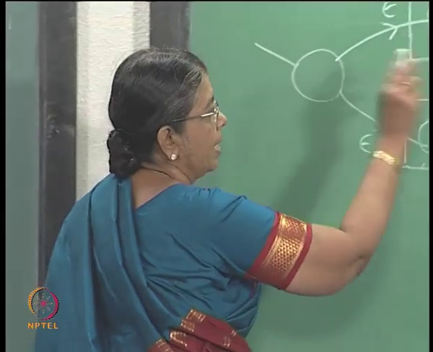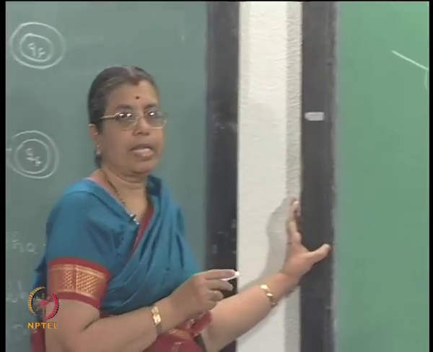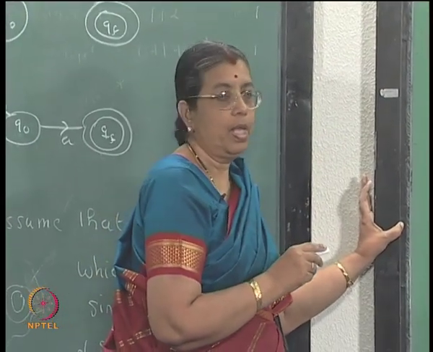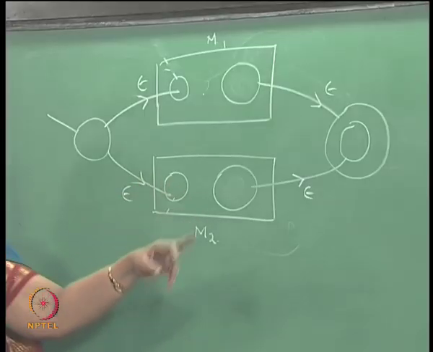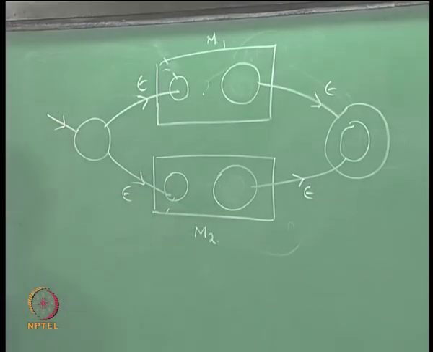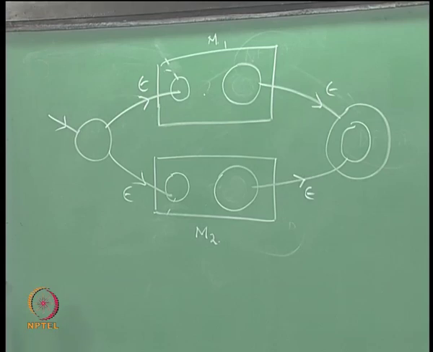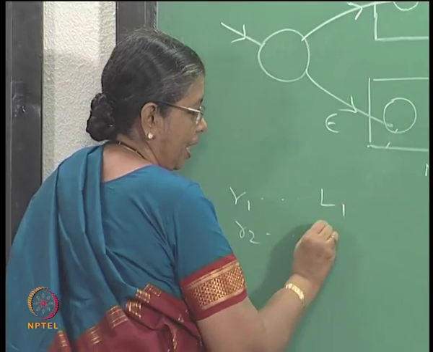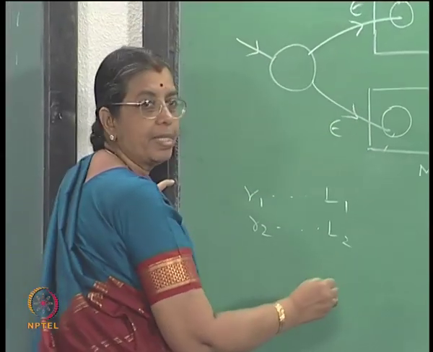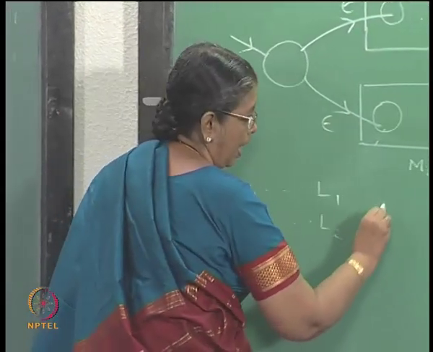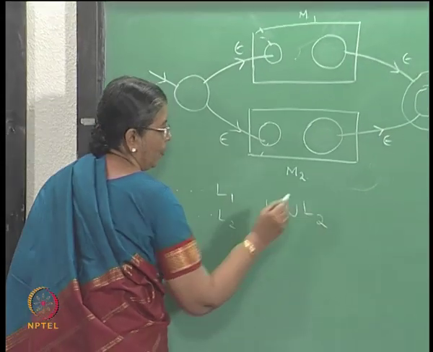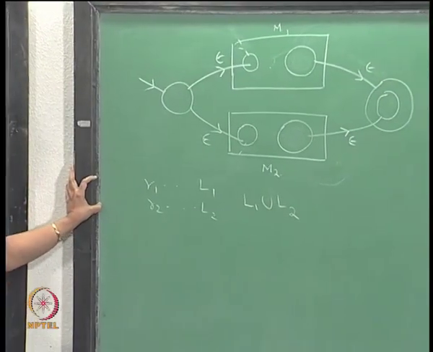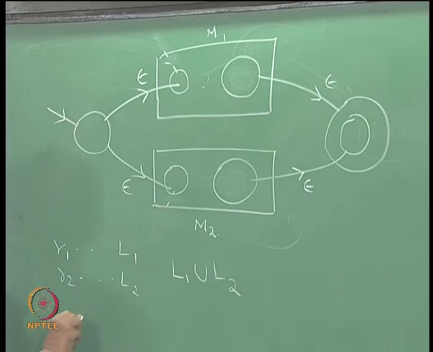So, this is a transition diagram or a non-deterministic FSA with epsilon moves. This has got a single initial state and a single final state. And what does it accept? If R1 accepts L1, R2 accepts L2, this accepts L1 union L2. Why?